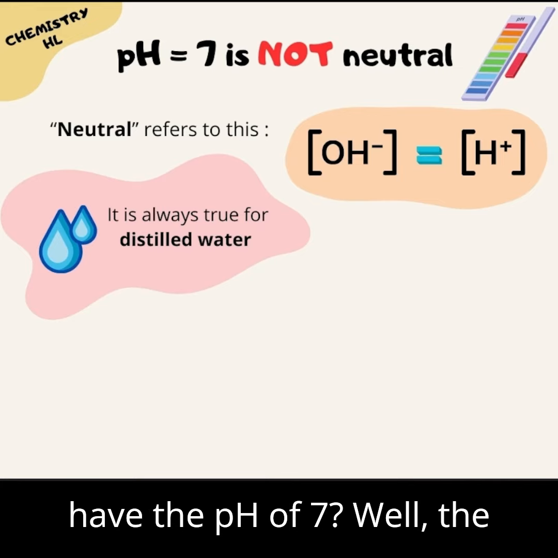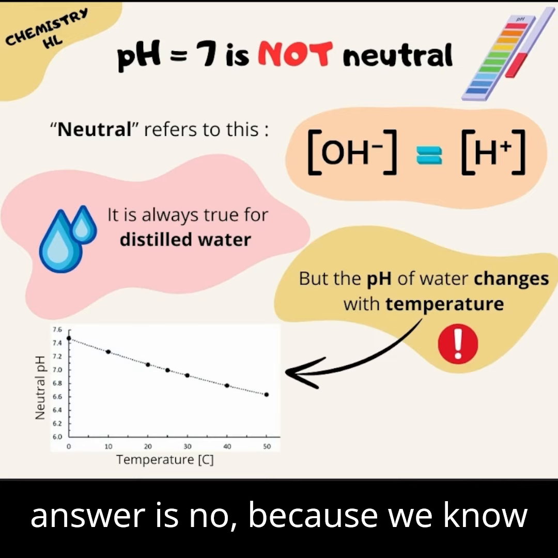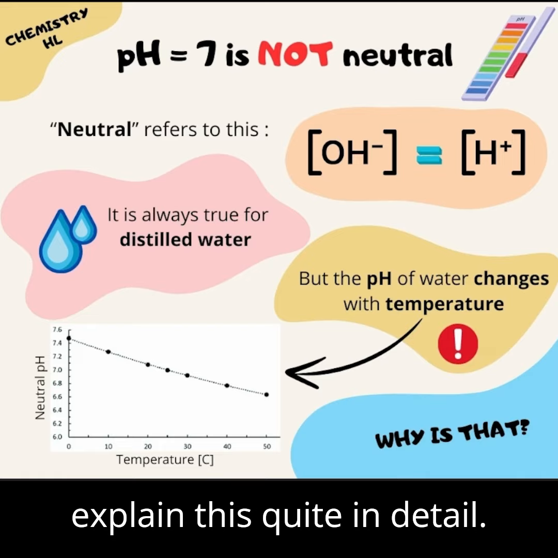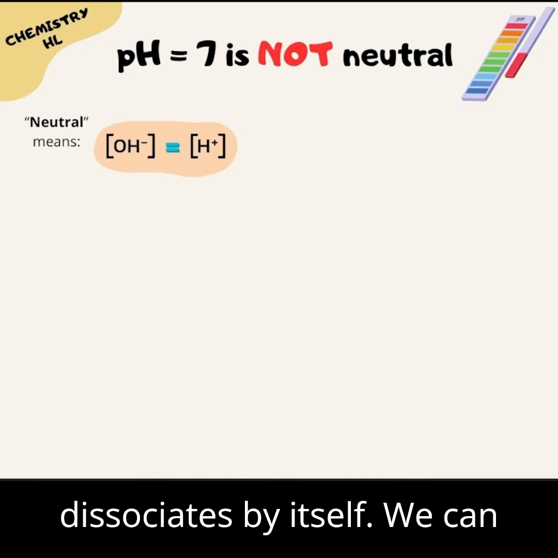But does it always have the pH of 7? Well, the answer is no, because we know that the pH is dependent on temperature. But why is that? You need to be able to explain this quite in detail. So we know that water dissociates by itself.